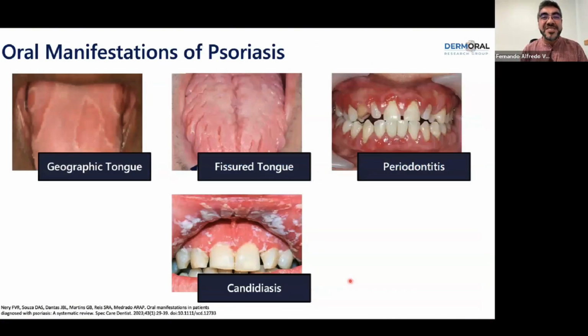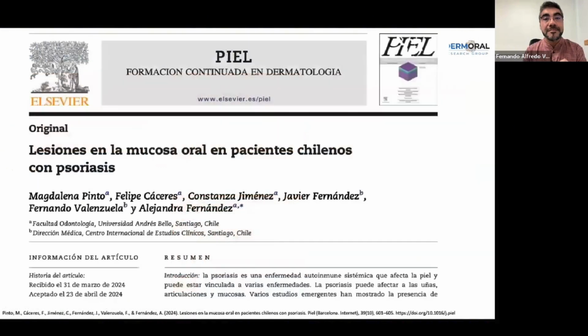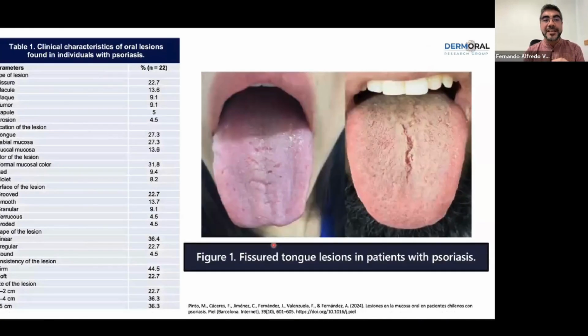Let's see some of the manifestations of psoriasis that we can see in the mouth. We can see geographic tongue, fissurated tongue, periodontitis, and candidiasis. So our group first started to take a look at the oral mucosa in patients with psoriasis, and this was our first publication.